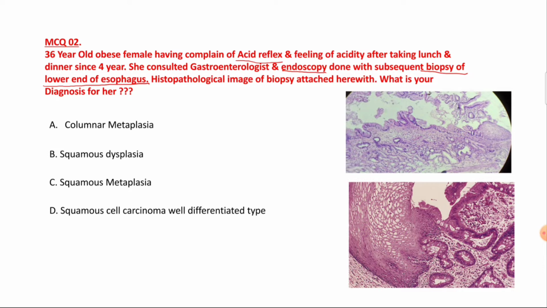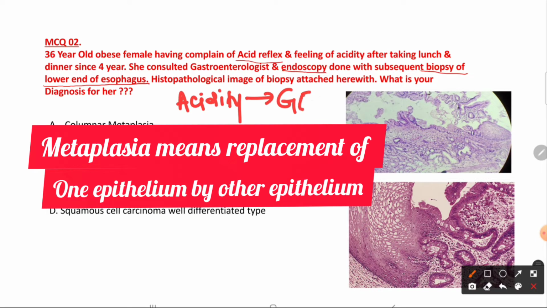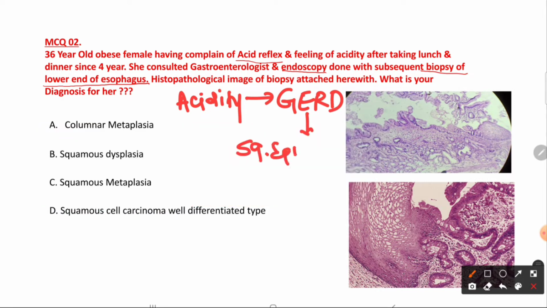So friends, whenever such a history is given, first of all, you have to think about gastroesophageal reflux disease induced metaplasia, right? Now here what happened because of long-standing acidity? Long-standing gastroesophageal reflux disease. What will happen? The excessive acid will irritate the lower end of the esophageal mucosa. And we know that the lower end of the esophageal mucosa is lined by squamous epithelium, right? Because of chronic irritation, because of constant acid exposure, this squamous epithelium will be gradually replaced by intestinal type of